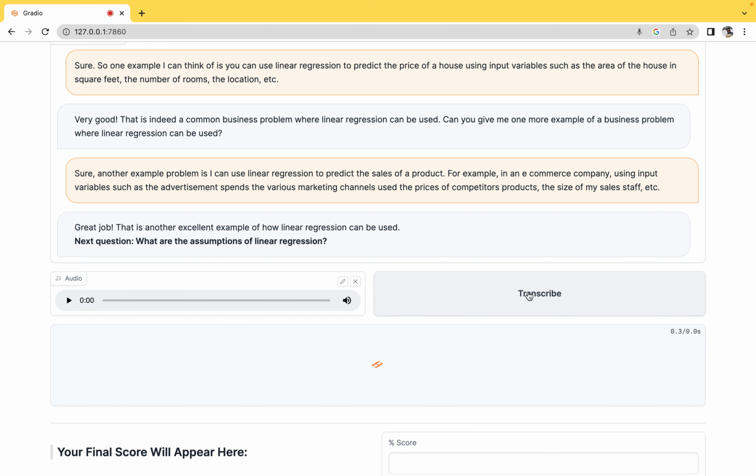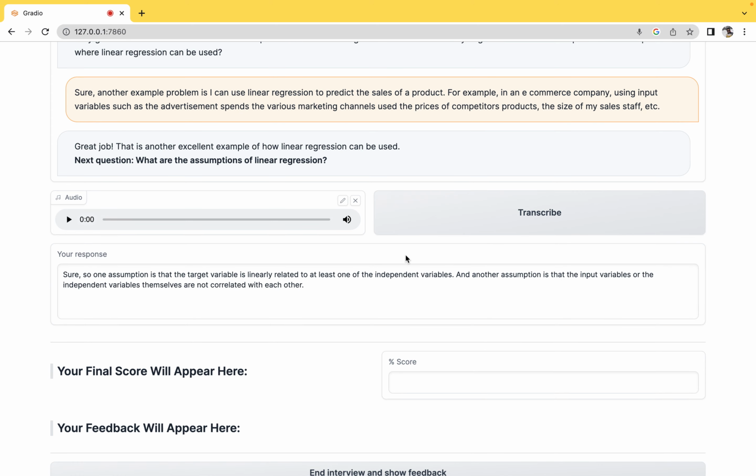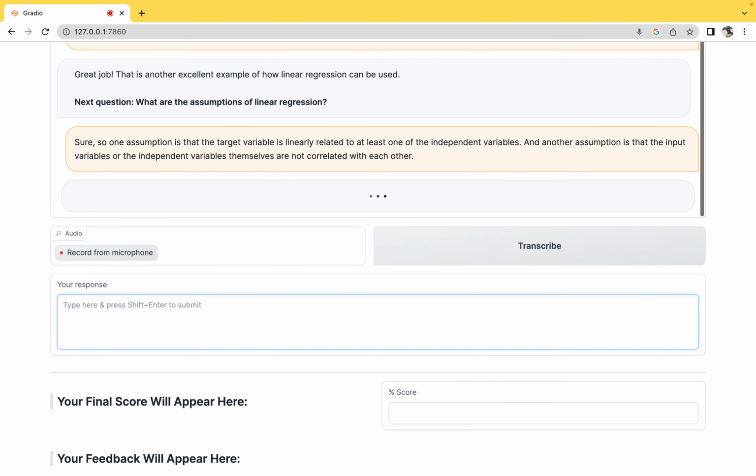Let's try. This one was fast. So one assumption is that the target variable is linearly related to at least one of the independent variables. Another is that input variables are not correlated. Okay, pretty good. Let me submit this.